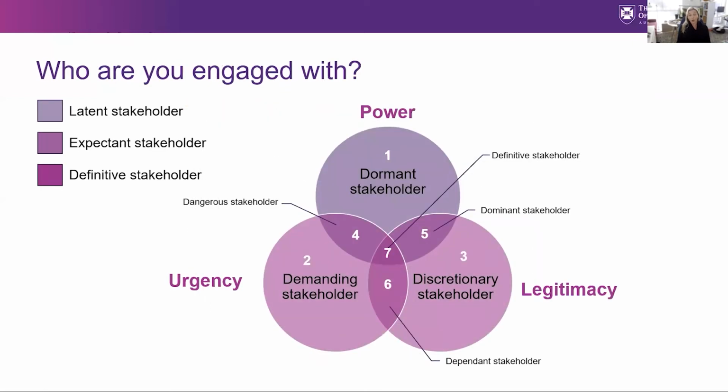An alternative way of mapping and considering your stakeholders is to use the power, urgency, and legitimacy model. Mapping stakeholders against each aspect of the model will give you a clear view of the roles, influences, and possible expectations that will help you plan how to engage with each stakeholder group.